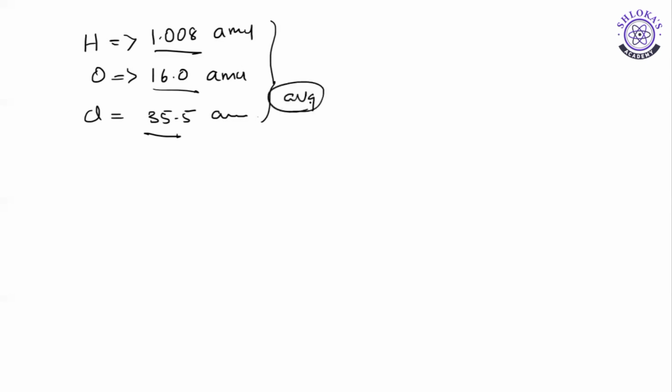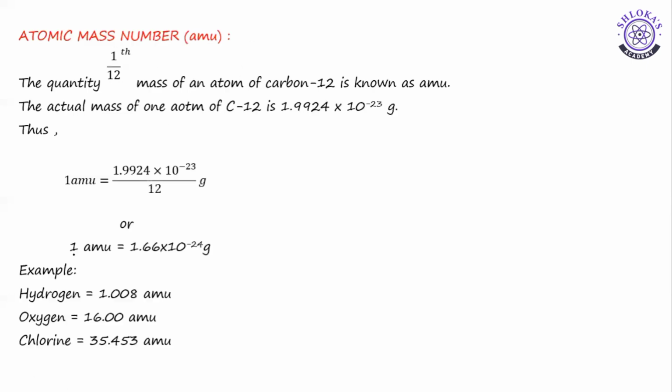What is average atomic weight and what is average atomic mass? How can we find out all these things? We can discuss in our next video. Before that, I would like to discuss once again atomic mass unit. It is not a number, it is AMU. The quantity 1/12 the mass of an atom of carbon 12 is known as AMU.